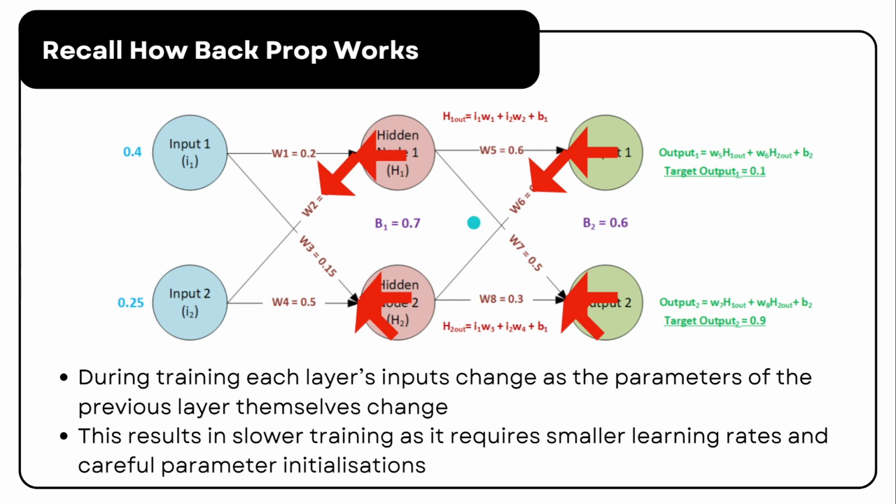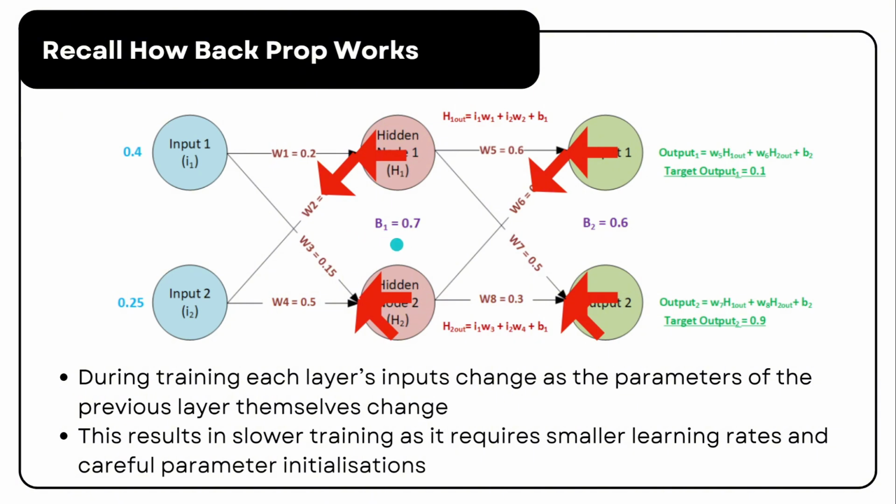Okay, so take a look at this diagram. It's a quick recap of how backpropagation works. As you can see, the process moves from right to left, adjusting parameters layer by layer during training. During training, each layer's inputs change as the parameters of the previous layer are updated.